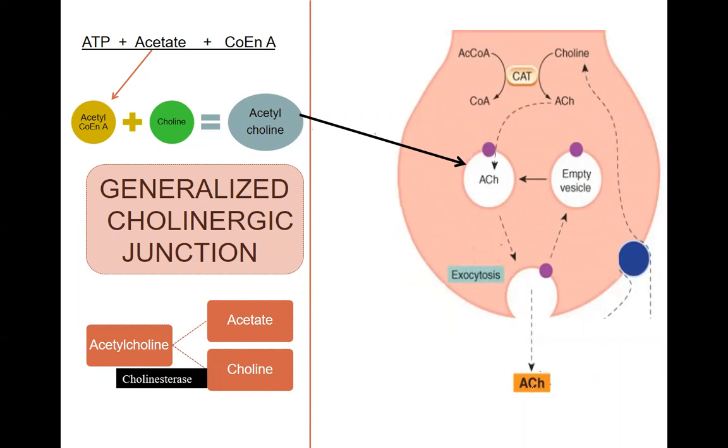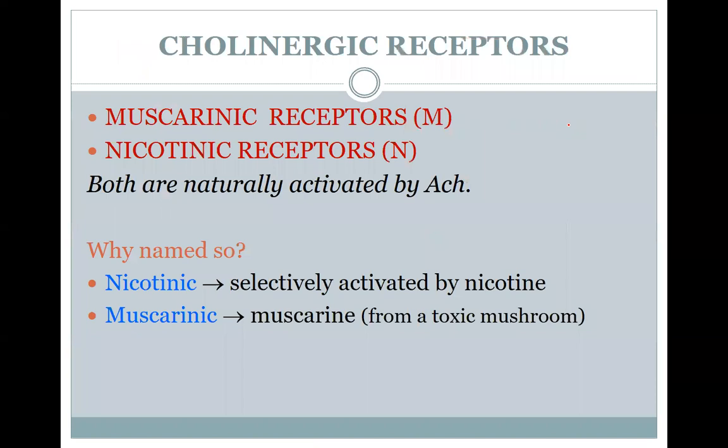This acetylcholine, once it acts on the postjunctional receptors, tends to break down with the help of an enzyme, cholinesterase, into acetate and choline. Choline is taken back, which is further acted upon by acetyl coenzyme A to form acetylcholine. This cycle continues so that we have a sufficient amount of acetylcholine present in the synaptic vesicles.